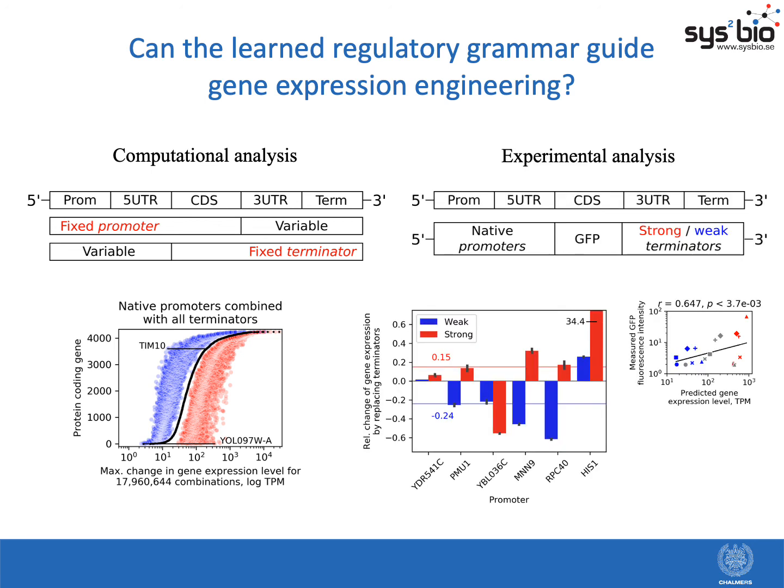So we then experimentally verified this. We created constructs with native promoters and predicted strong and weak terminators. And we measured that actually on average, indeed these combinations could increase or decrease the expression levels by 20%. And we also found certain much stronger combinations. So what this shows is that actually we can guide gene expression engineering just by learning from the native genome and without requiring any synthetic approaches.